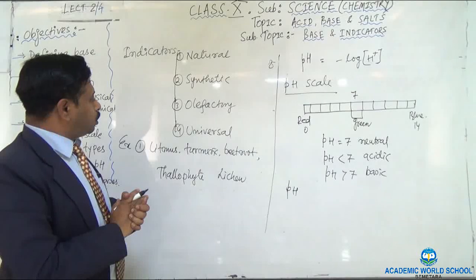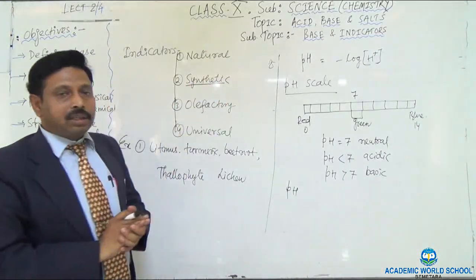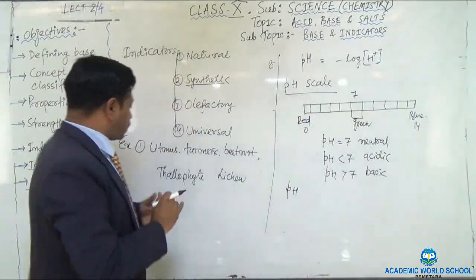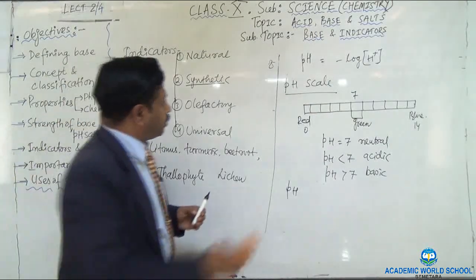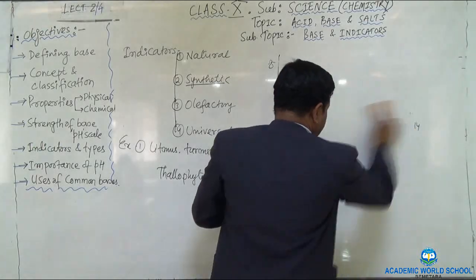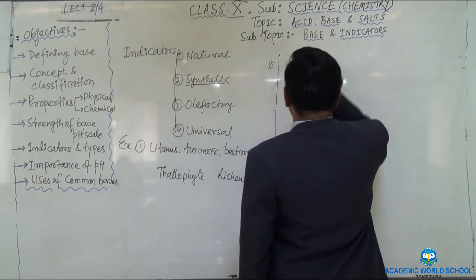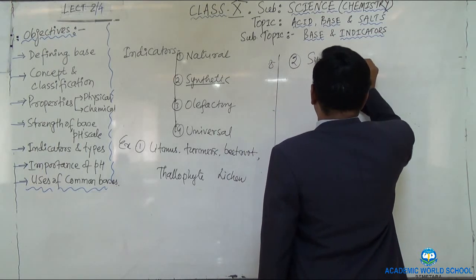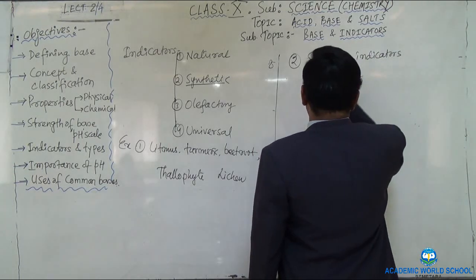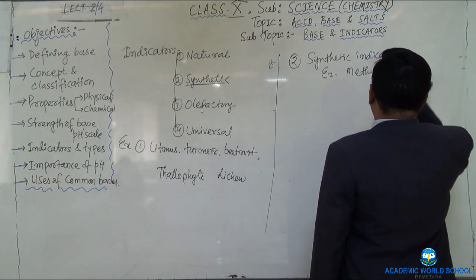Then you see the synthetic indicator. The synthetic indicators are also known as chemical indicators. Let me write down the examples of the synthetic indicator. Again I repeat, synthetic indicators are chemical indicators, and examples are methyl orange and phenolphthalein.